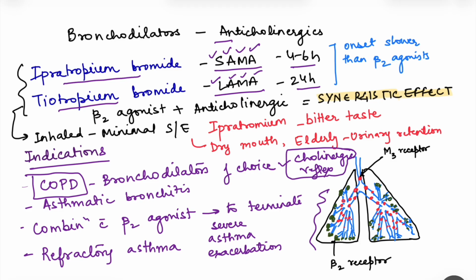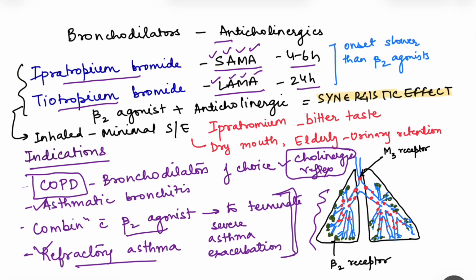Okay. Second, these drugs can be used in asthmatic bronchitis. So there is a COPD component plus asthma component. When both are present together, then these drugs can be added. Then they are combined with beta 2 agonists to terminate severe asthma exacerbation. Again, we will see later when we talk about a step-up strategy and also in status asthmaticus. And refractory asthma, which I told you, that if the patient is not responding to inhaled corticosteroid plus the LABA, long-acting beta 2 agonist, then we add these anticholinergics as well.